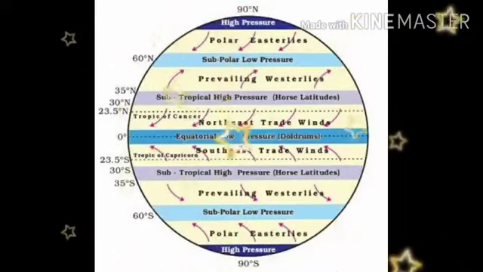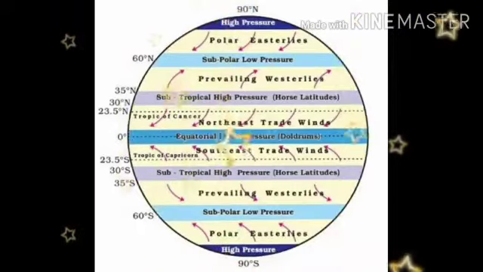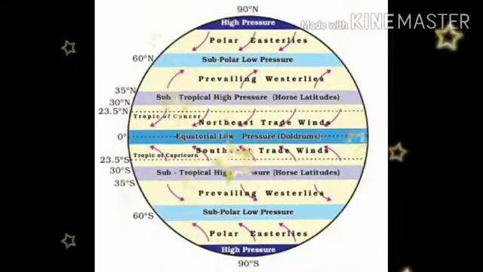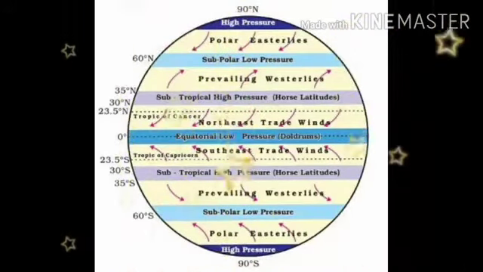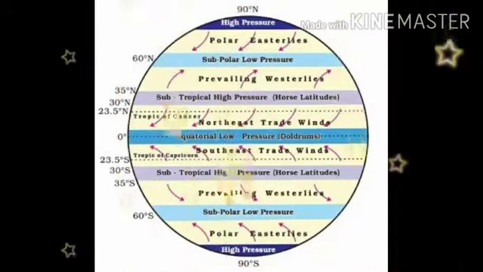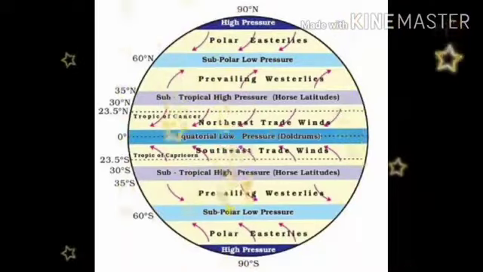Above that, there is the subtropical high pressure belt in the northern hemisphere, and the subpolar low pressure belt, and the polar high pressure belt. Like this, in the northern hemisphere, there are 3 more pressure belts, and they are found in the southern hemisphere too. Totally, we have 7 major pressure belts.